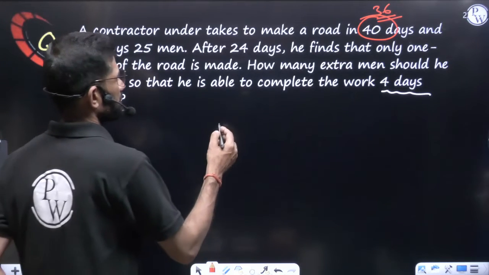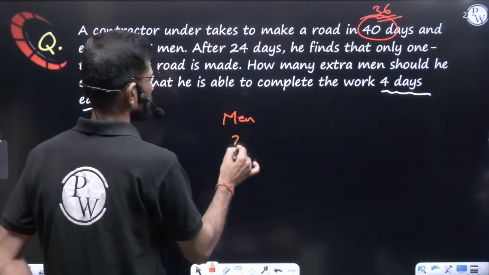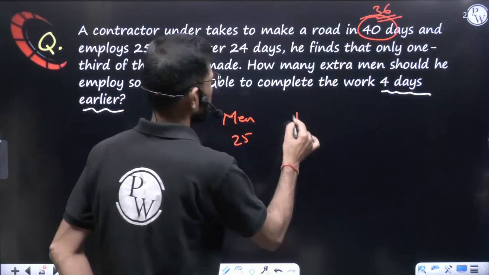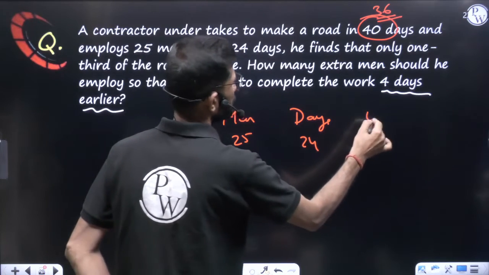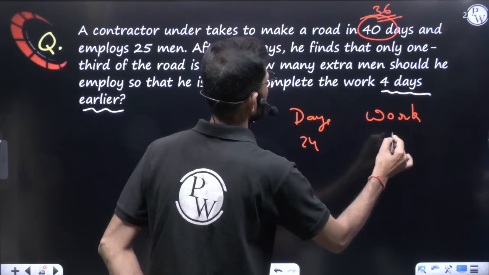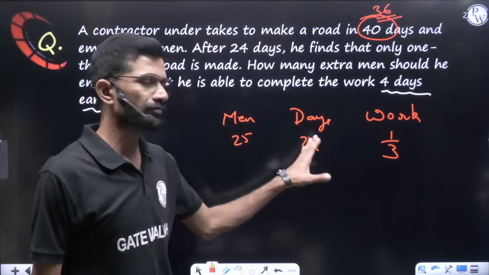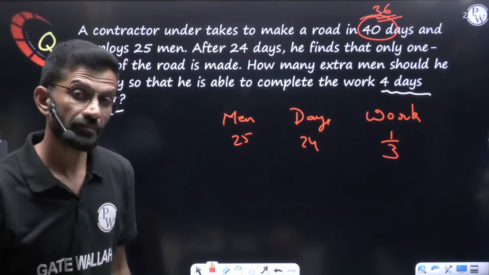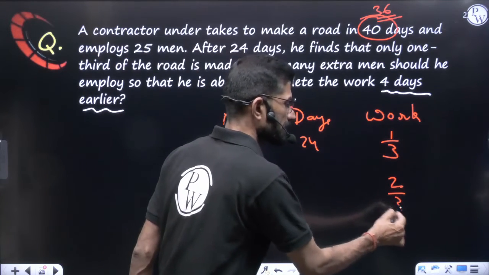So let us understand. How many men did he employ initially? 25 men. How many days did they work? 24 days. How much work did they do? Only 1/3 work they did. 25 people employed, 25 people working, 24 days, 1/3 work is done. How much work is pending now? 1 minus 1 by 3 means 2/3 work is still pending.